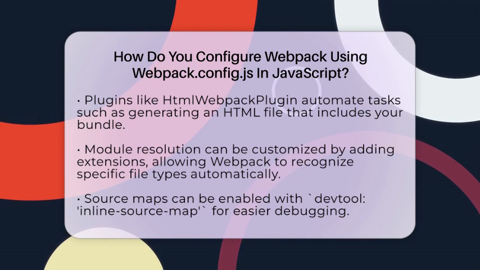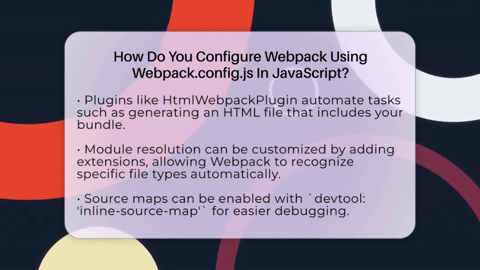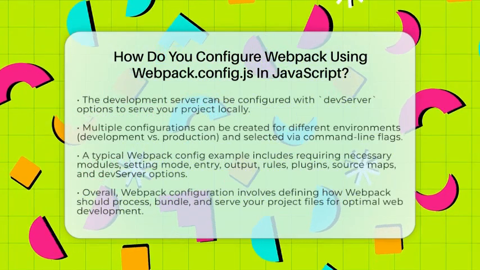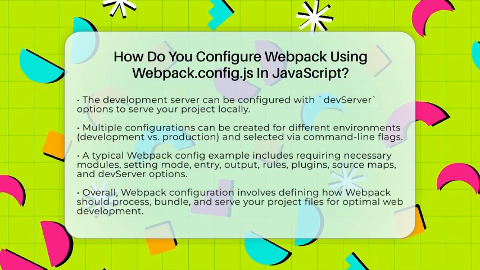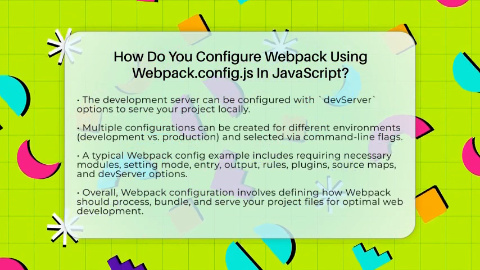For easier debugging, you can enable source maps by setting devtool: 'inline-source-map'. To serve your project locally during development, you configure devServer with options like contentBase: 'dist'. If you want different settings for development and production, you can export multiple configuration objects or create separate files. Then, you run Webpack with the config flag to choose which one to use.